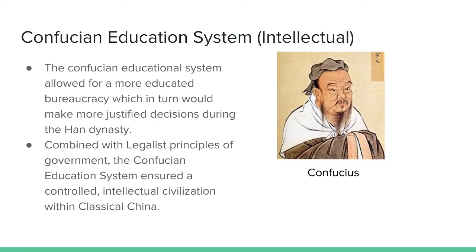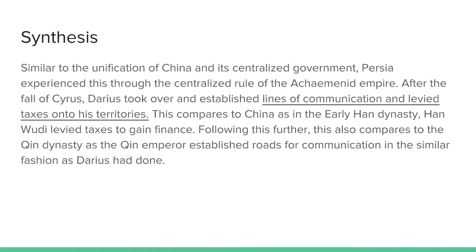And the Confucian education system. So the Confucian educational system allowed for a more educated bureaucracy, which in turn would make more justified decisions during the Han Dynasty. Combined with legalist principles of government, the Confucian education system ensured a controlled intellectual civilization within classical China.